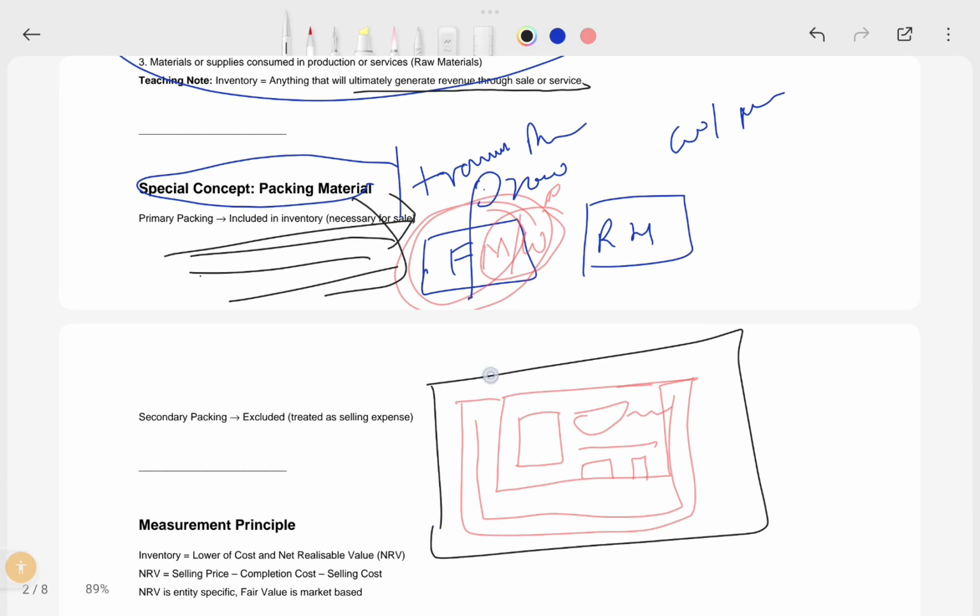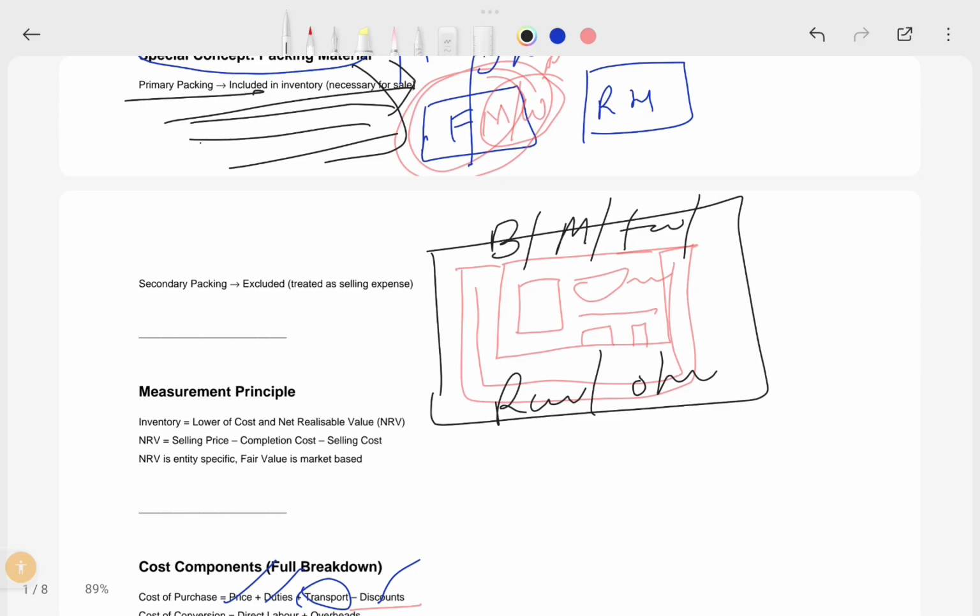On that cover you need to write the brand, the model, the features and the rate, the important rate, and others. So this packing material is required to sell to the customers. All these packing materials are included in the package. All these packages are included in the inventory, but there would also be a secondary package.